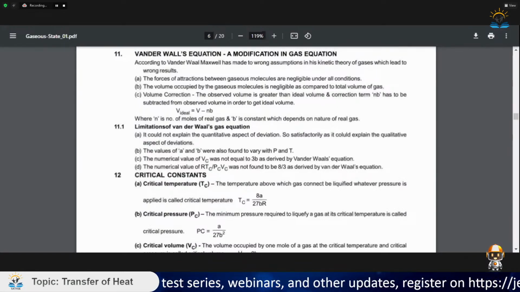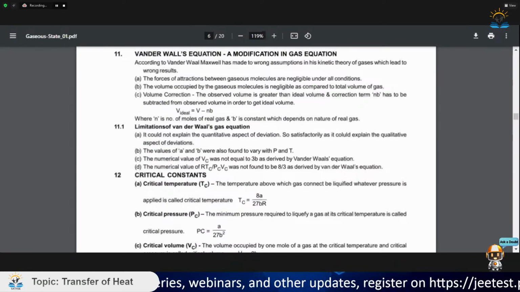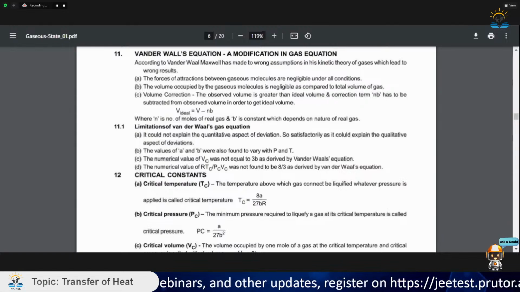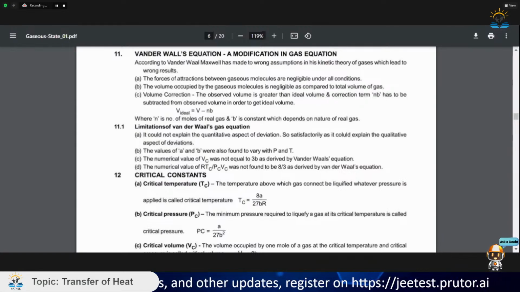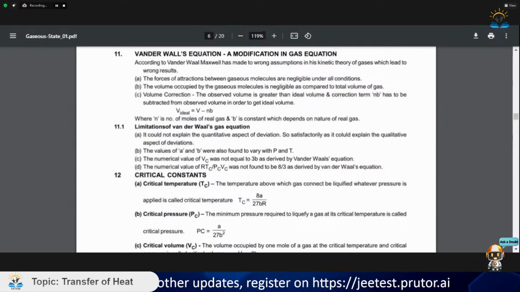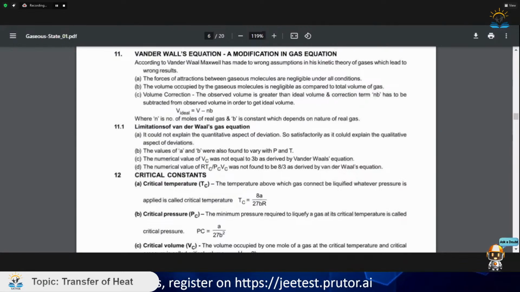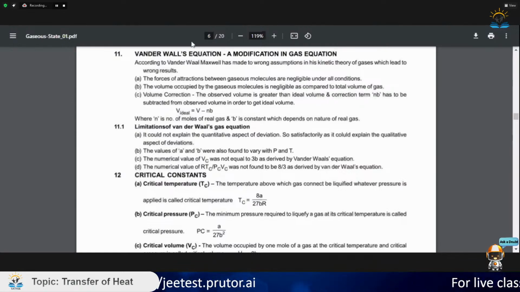They occupy some volume. As I said earlier, if a gas particle has a volume equal to b, then n gas particles will have volume nb. So we say the volume of the container is actually not V, it is V minus nb. That is, V ideal is equal to V minus nb.